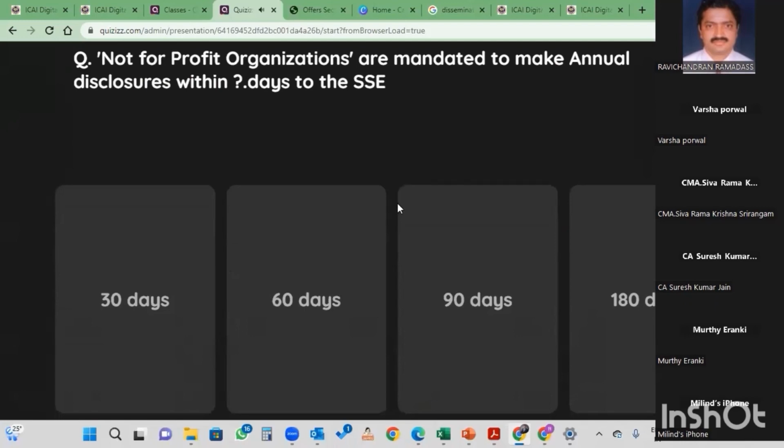Not-for-profit organizations are mandated to make annual disclosures to the social stock exchange within how many days? Option A 30 days, option B 60 days, option C 90 days, option D 180 days.